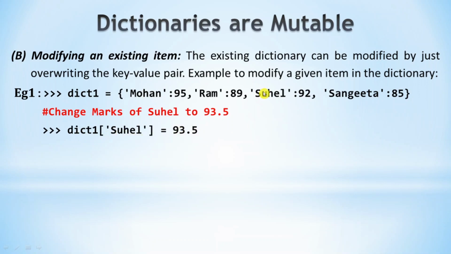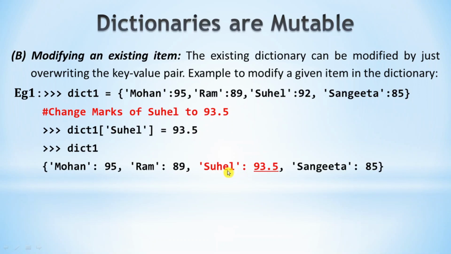Suhail is an existing key in the dictionary. So, this value will be replaced by the new value. When we display the dictionary, we can see the mark of Suhail is modified.